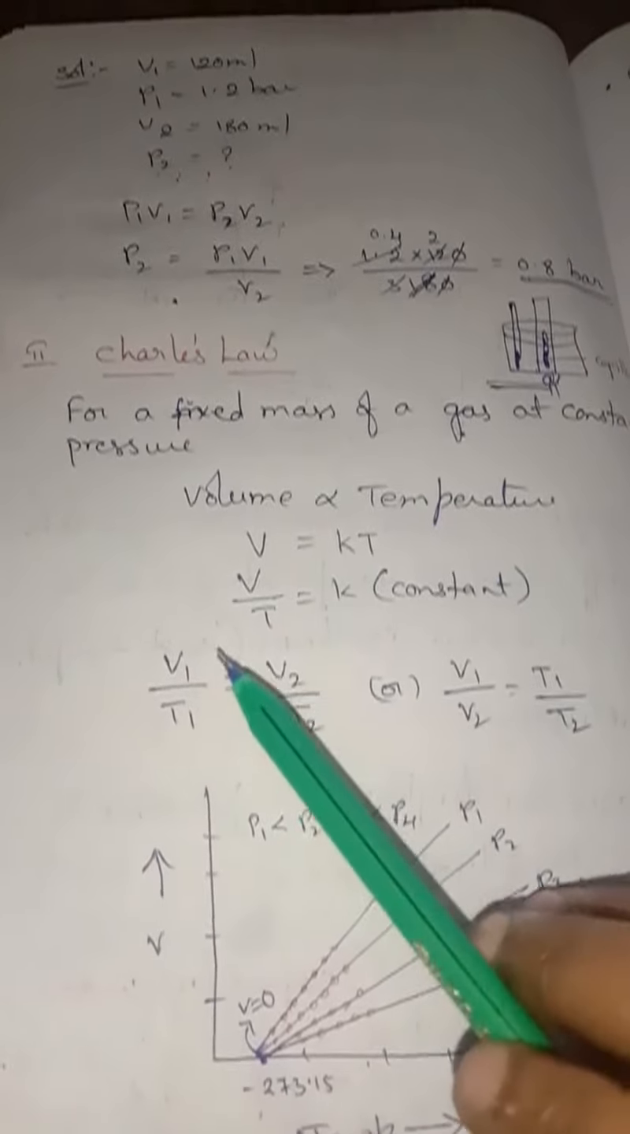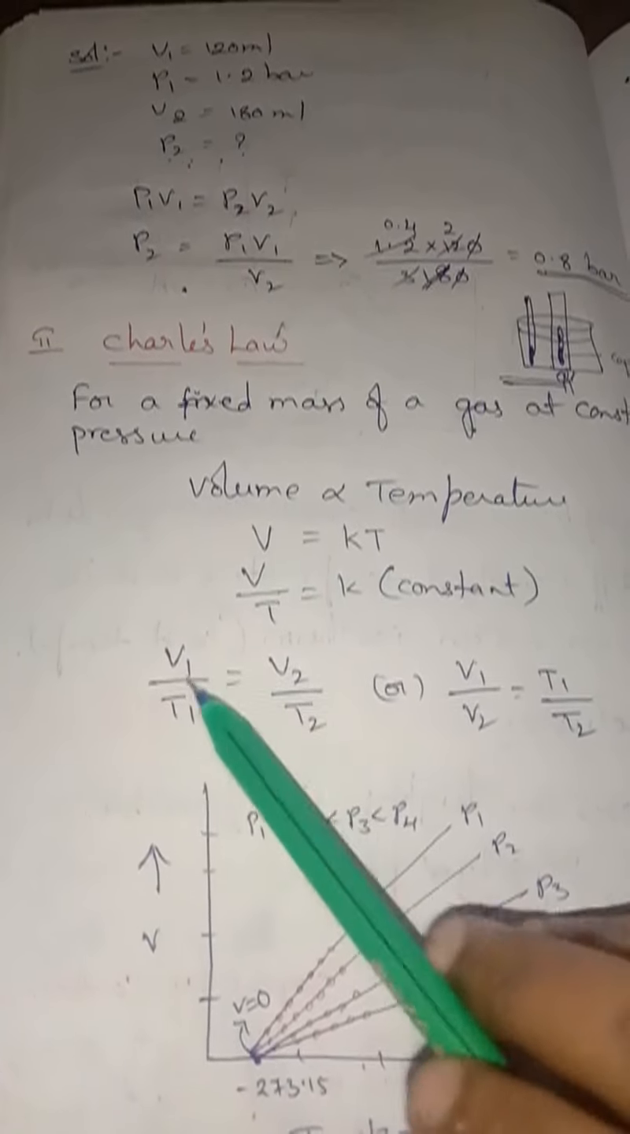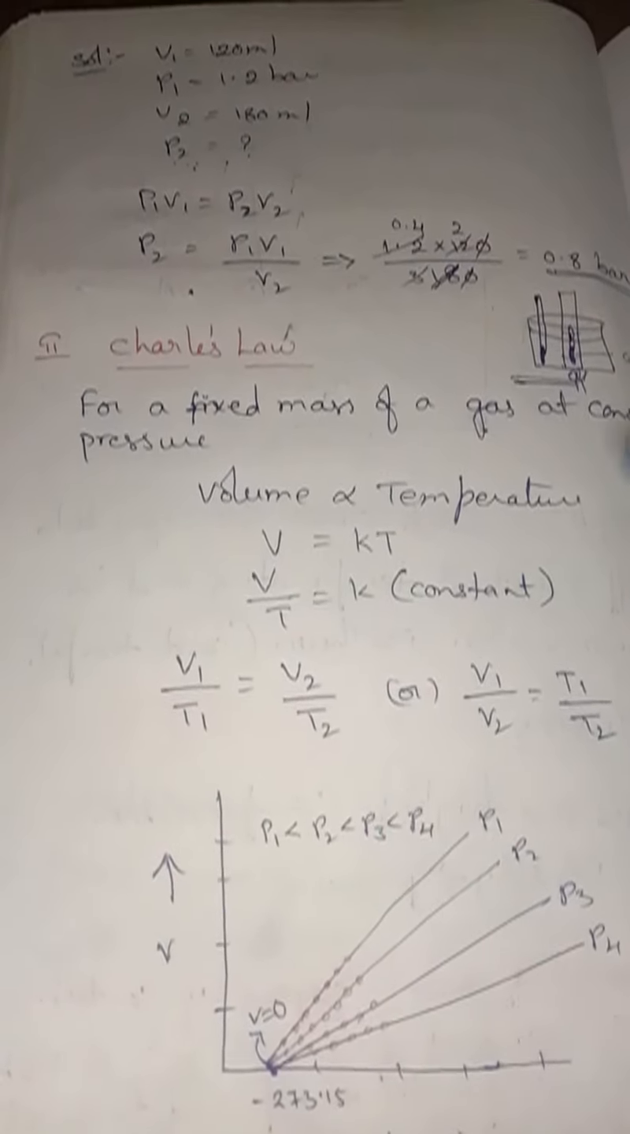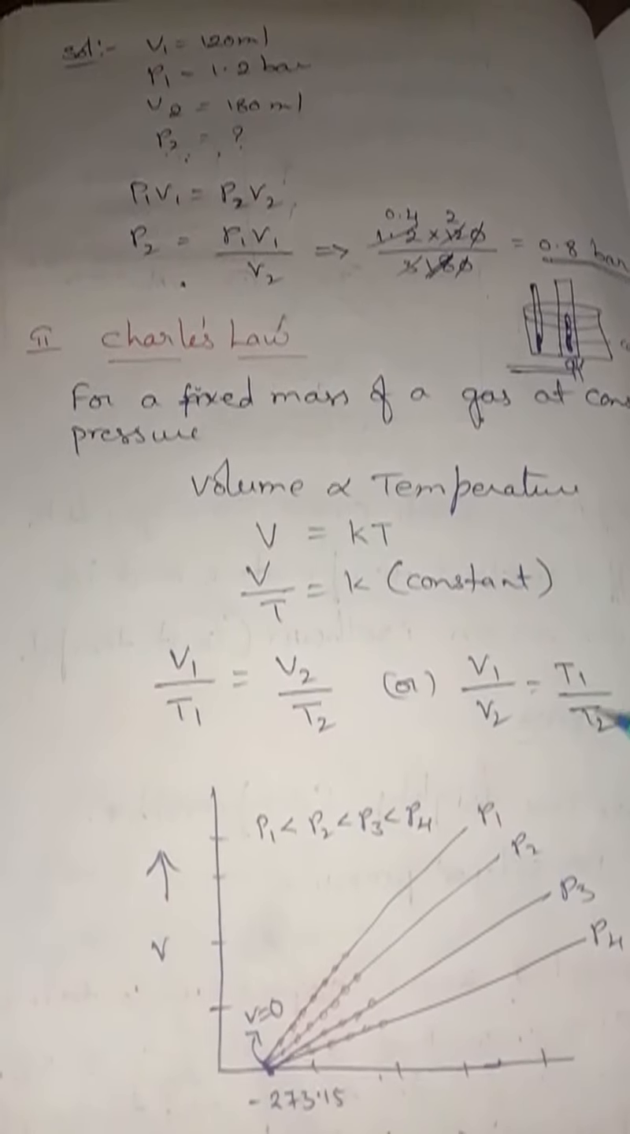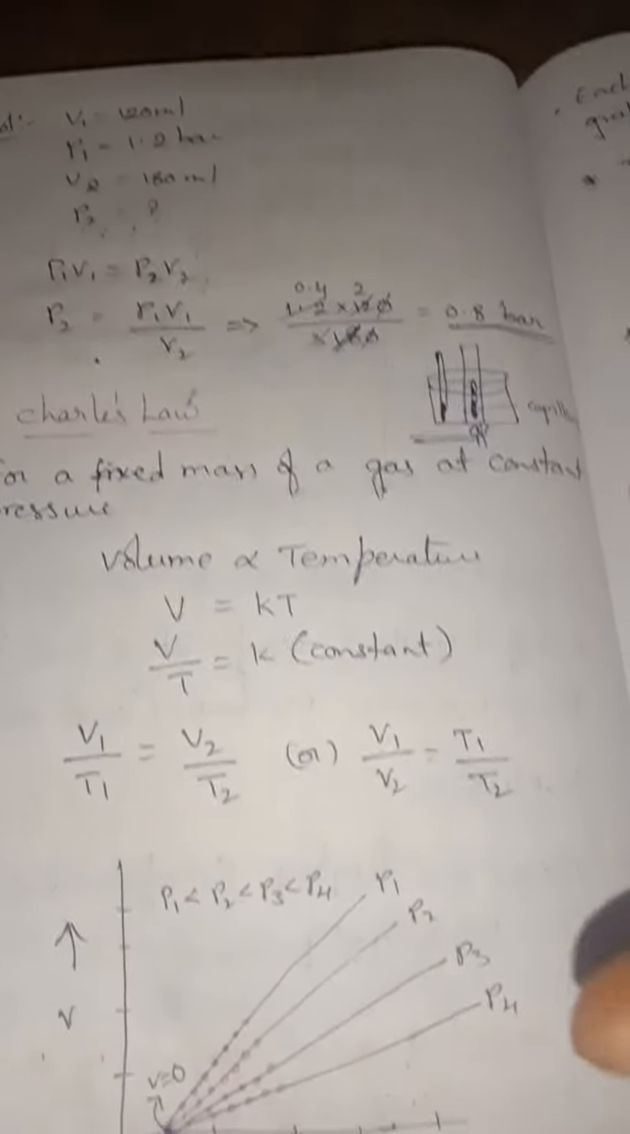So from this you can get V1 by T1 equal to V2 by T2, or you can write V1 by V2 equal to T1 by T2. So how can we know this?